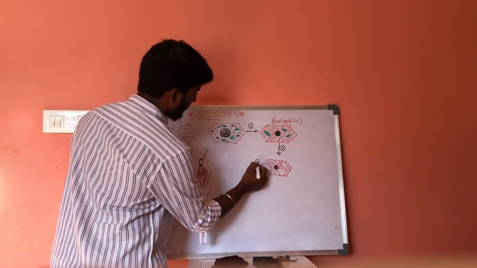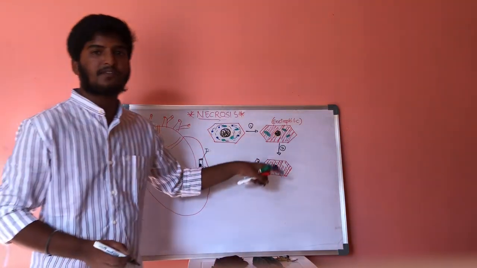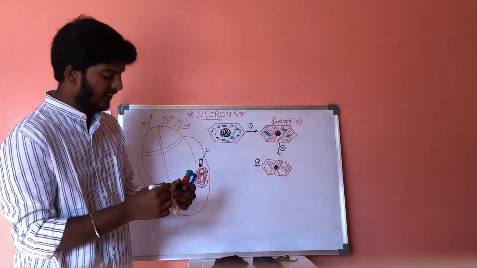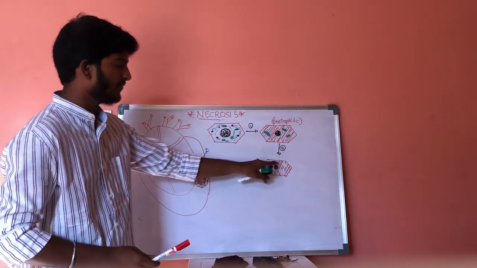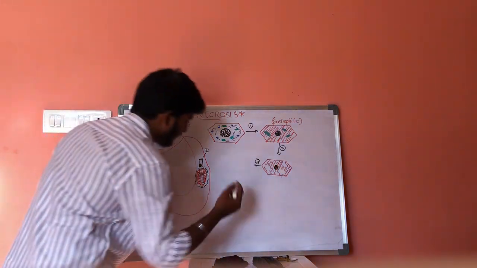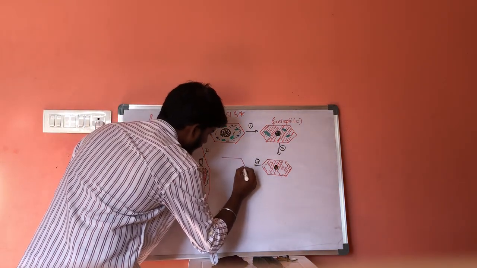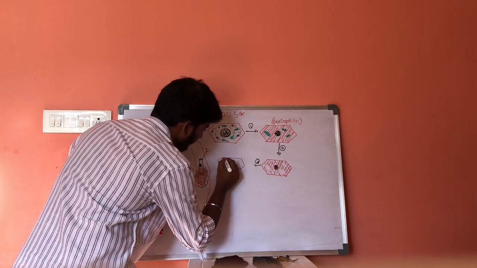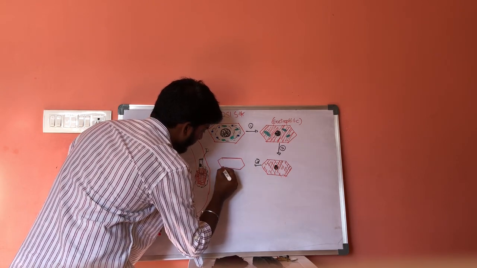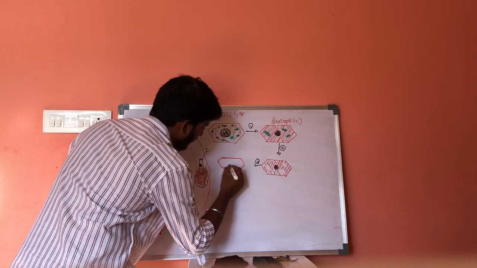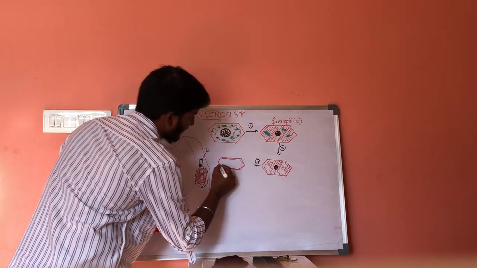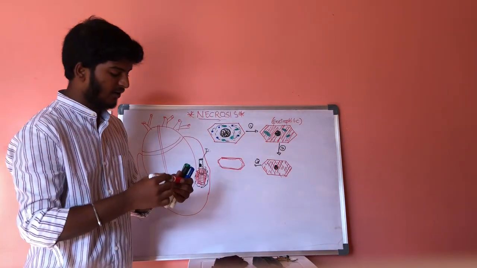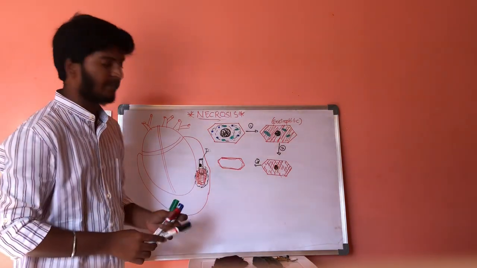In the third step, all the contents of cytoplasm will get digested, and only the outer membrane will remain. That is a thick membrane, and only the thick membrane remains. Now this thick membrane is called myelin fibers.